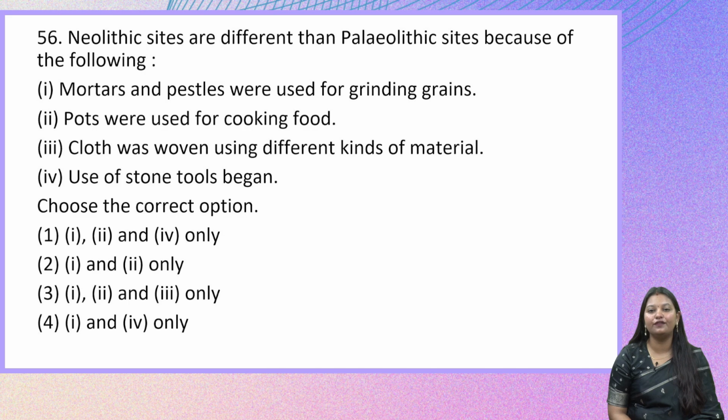Neolithic sites are different than Paleolithic sites because of the following. The statements are: mortars and pestles were used for grinding grains. So you have to focus that we are talking about the Neolithic sites, how they are different from Paleolithic sites. The second statement, pots were used for cooking food. The third one is cloth was woven using different kinds of material. And the fourth one is use of stone tools began.